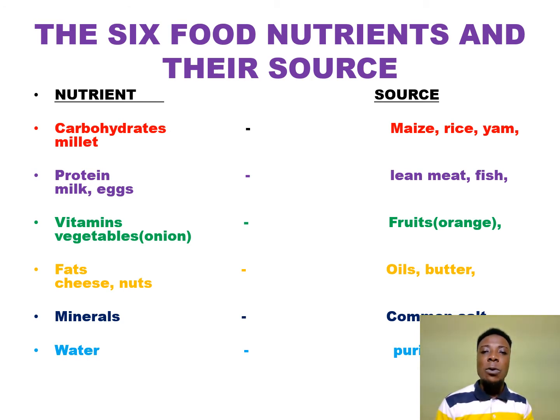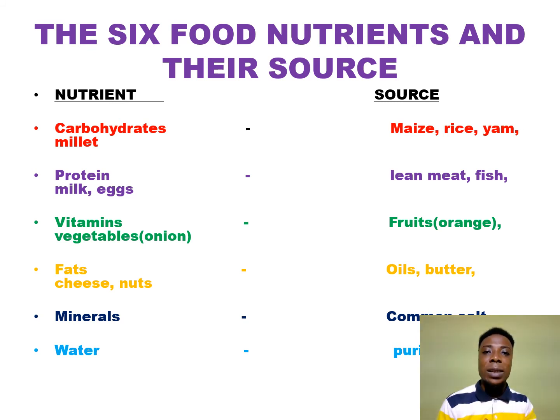Last of the 6 food nutrients, we have water. If you didn't know, water is one of the most important food nutrients in our daily life. Water is one of the food nutrients, and the source is purified water. Mind you, not any other water is considered as purified. You must get purified water, and a hygienic one, of course. These are the 6 food nutrients and their sources. Their source means where they are gotten from.